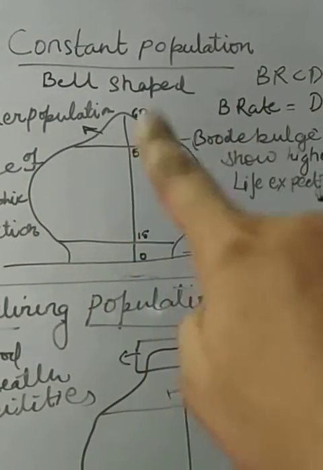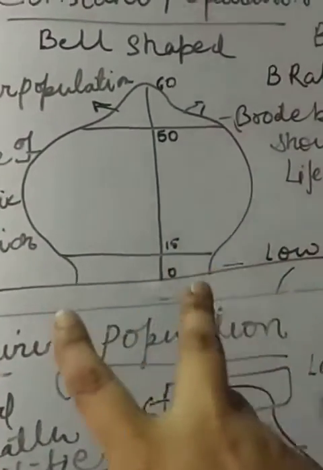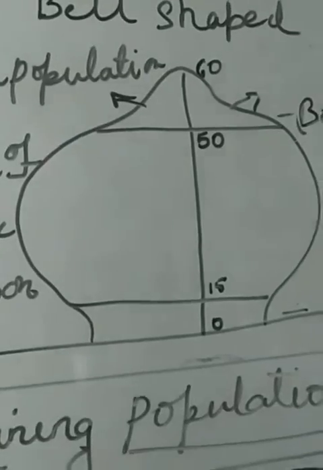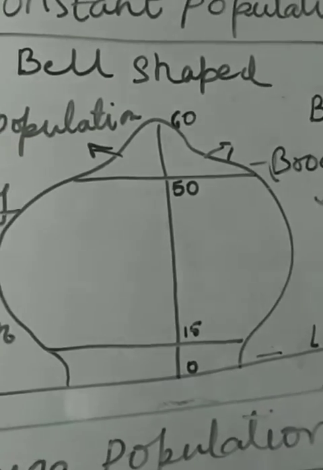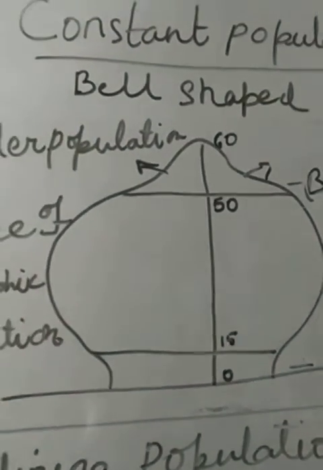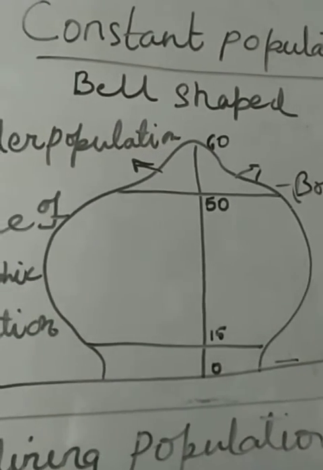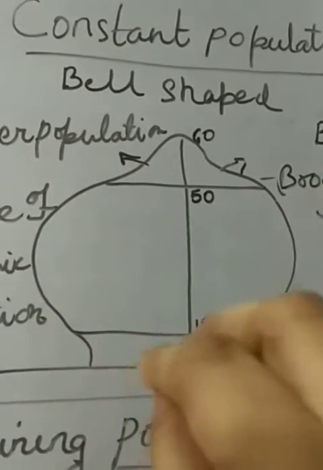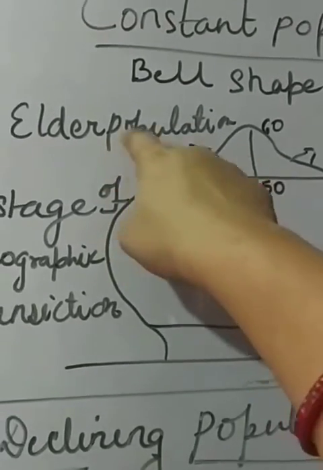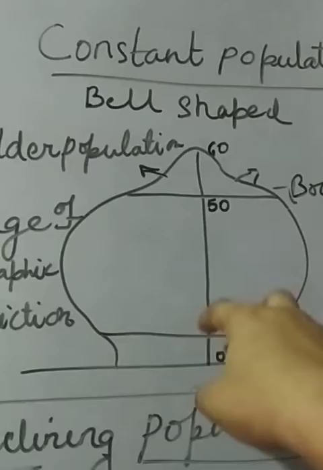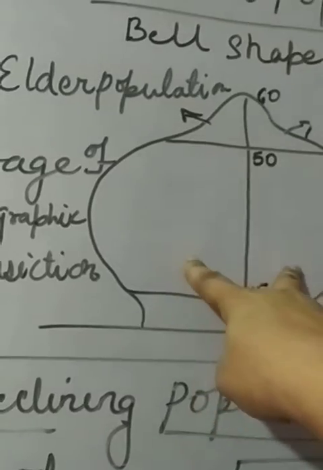You can see in this figure that 50 to 60 shows a broad bulk, showing higher life expectancy. There is a reason: the people who are having higher growth rate. You can see this diagram shows the age sex pyramid. We can take the example of Australia, where the percentage of male and female is almost the same and remains constant in the younger age group. So the population of Australia is a little bit constant for this reason. You can see this figure and understand the elderly population is higher in comparison to the birth rate, but it should be equal, or you can say it's constant.